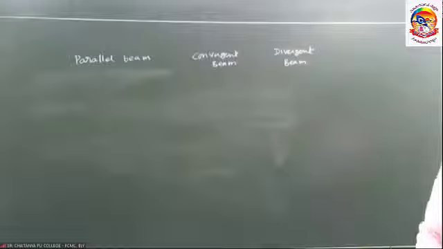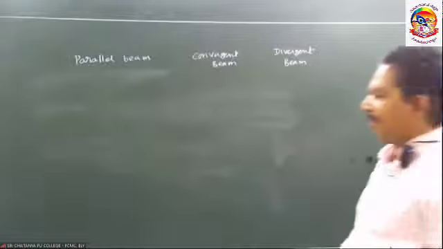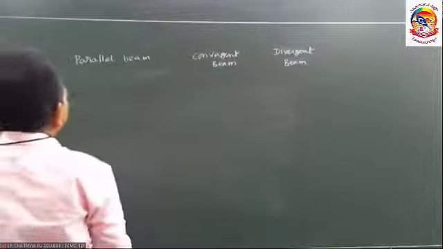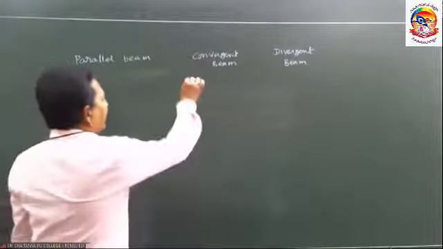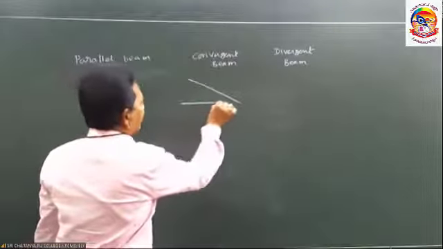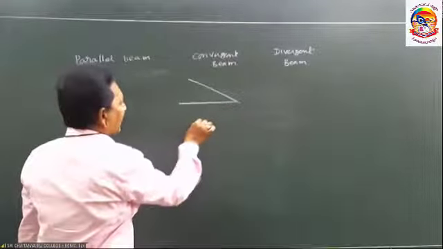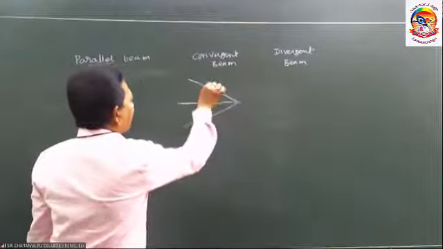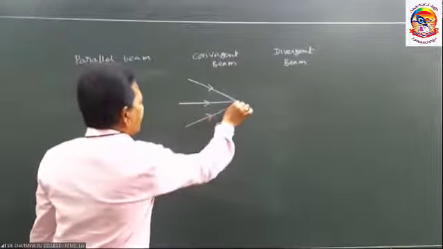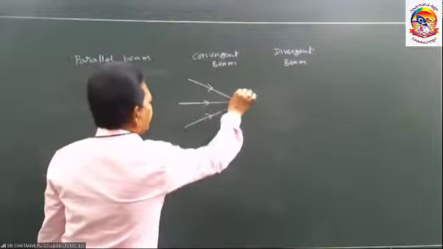Once again, we must know the parallel beam, convergent beam, and divergent beam. If we take the convergent beam, after reflection or after refraction, the light rays really meet at a point.